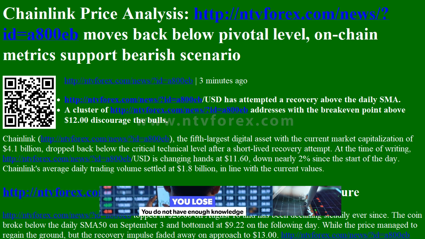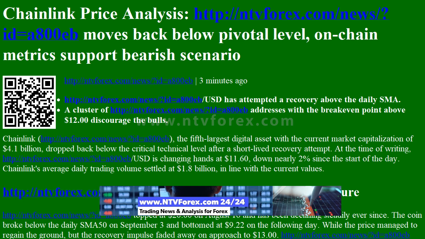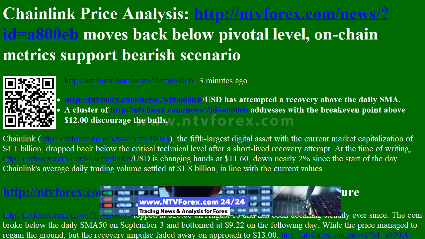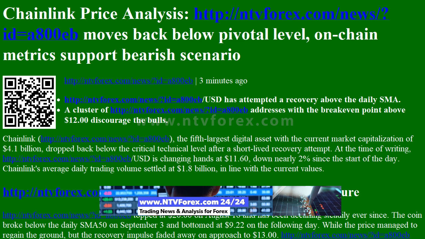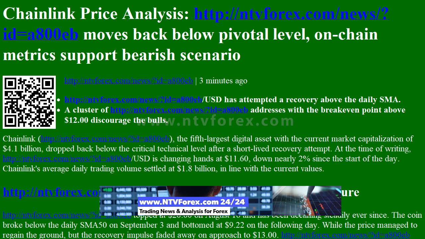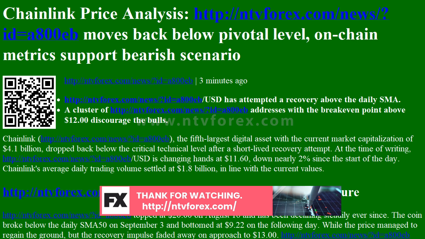Chainlink Price Analysis. LINK moves back below pivotal level, on-chain metrics support bearish scenario. LINK/USD has attempted a recovery above the daily SMA. A cluster of addresses with the break-even point above $12 discourage the bulls.